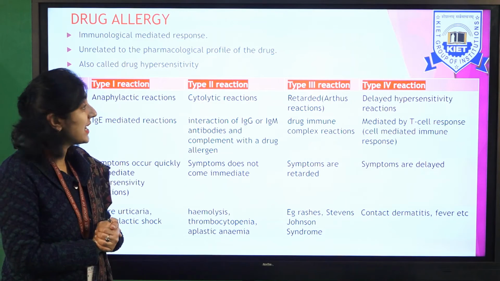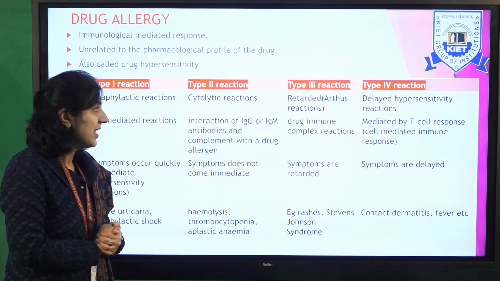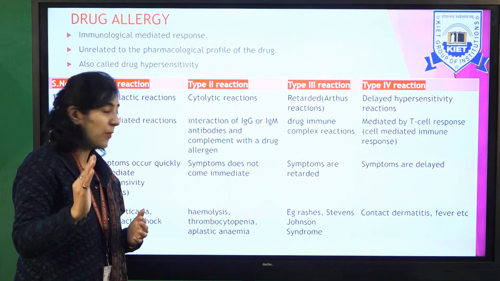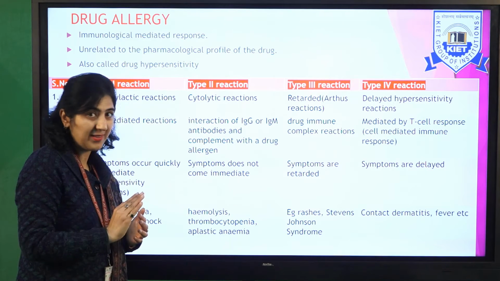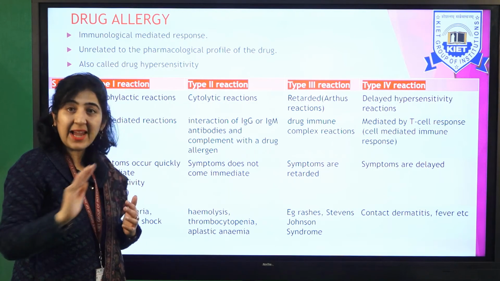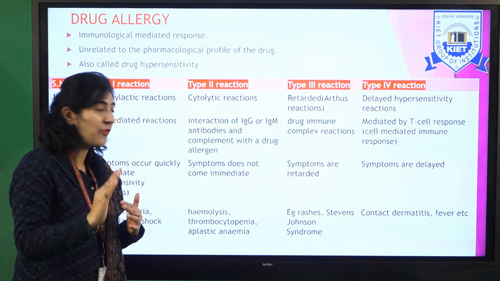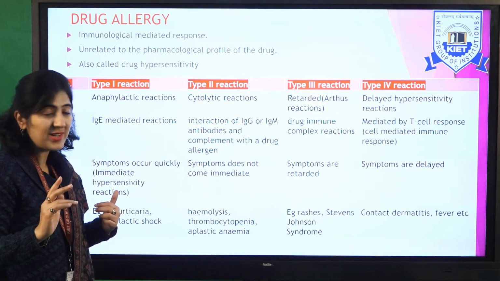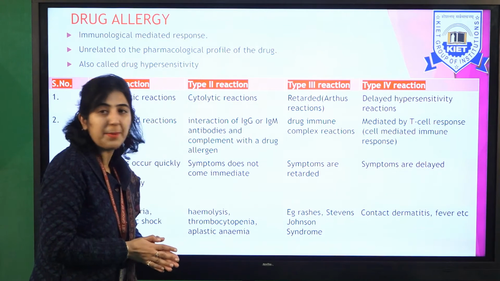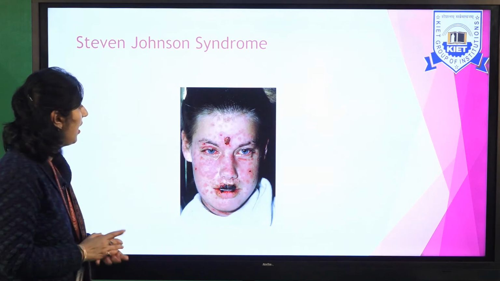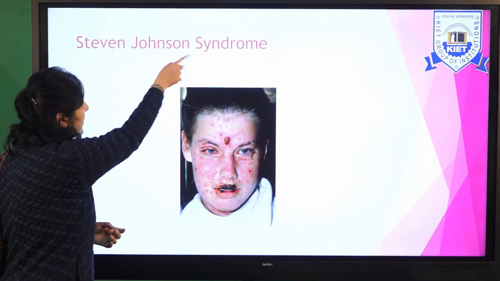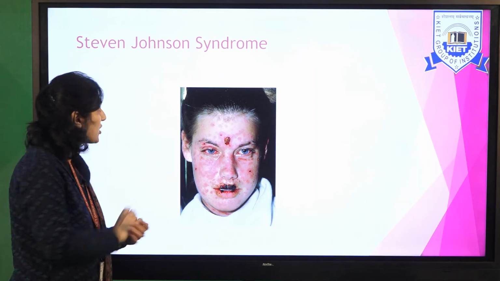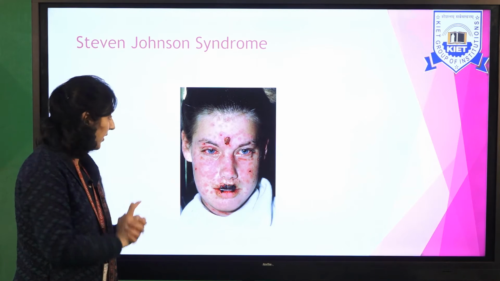Type 4 reaction is delayed hypersensitivity reactions. This is mediated by T cell response, the cell-mediated immune response. Symptoms are highly delayed, that is why they come under the category of delayed hypersensitivity reactions. Examples are contact dermatitis and fever. As you can see, Stevens-Johnson syndrome, this was the person who actually recognized the disorder.